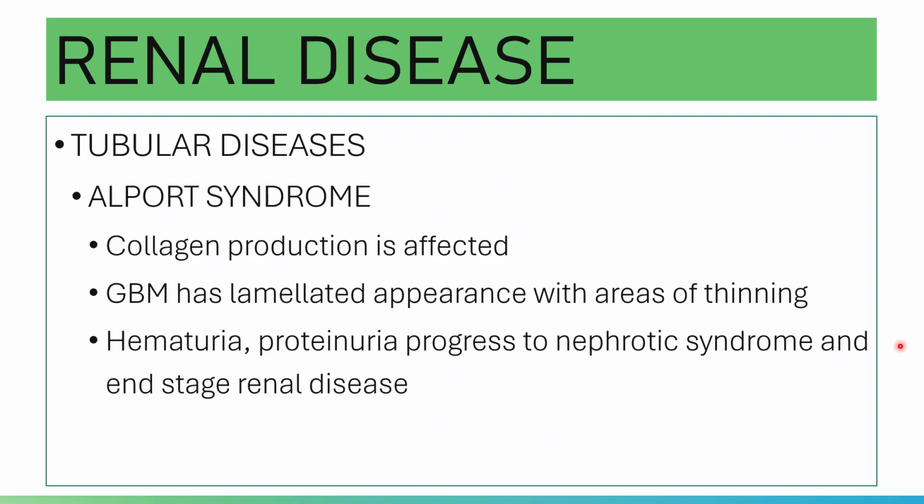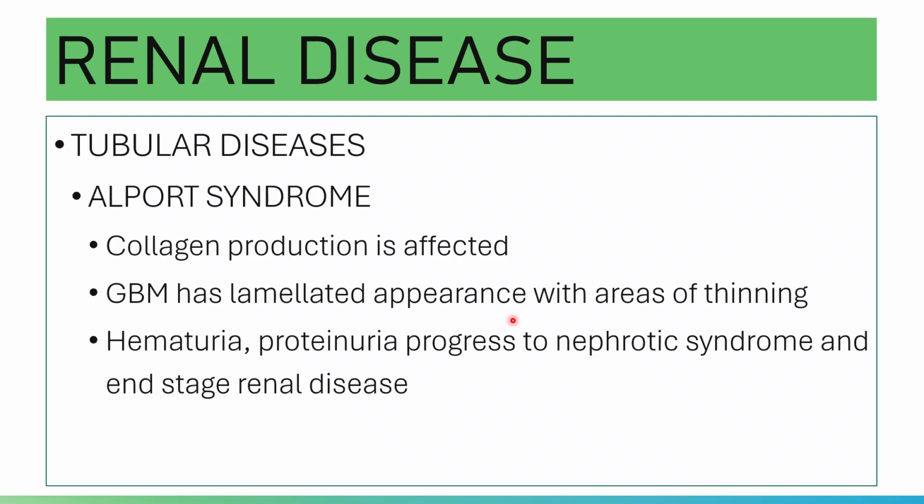Anyway, for urinalysis, you have hematuria and proteinuria that will progress to nephrotic syndrome and end-stage renal disease.